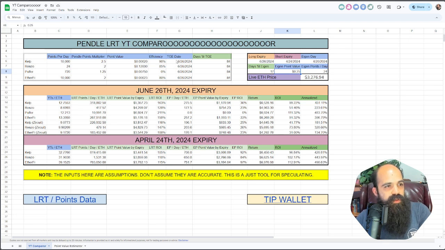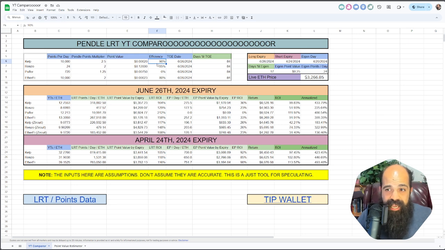So the next thing to understand is efficiency. I think this is important. Efficiency just means how many Eigen points per day per ETH you are getting for these protocols. The way these protocols work is they accept native restaking, and then they have to actually restake those to get points. Or they sometimes have LRTs that aren't being restaked because Eigen is closed. So they may have a lower efficiency. The lower the efficiency, the fewer actual Eigen points per day per ETH deposited you will be getting.